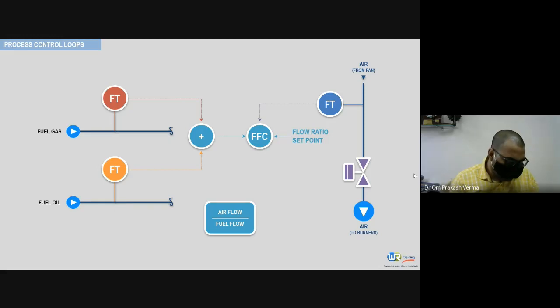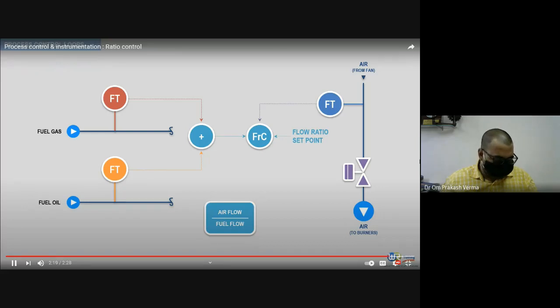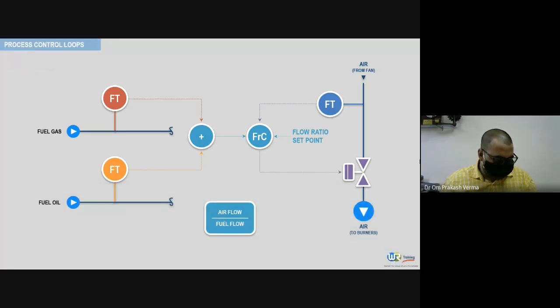It may be shown symbolically by FFC for flow fraction controller or FRC for flow ratio controller. For this, the controller must calculate the ratio from the two flow measurements, the total flow of fuel, seen here, and the flow of air from the fan. Then compare this ratio with the controller set point. And finally, modify accordingly the valve signal, which here controls louvers located on the airflow towards the burner.